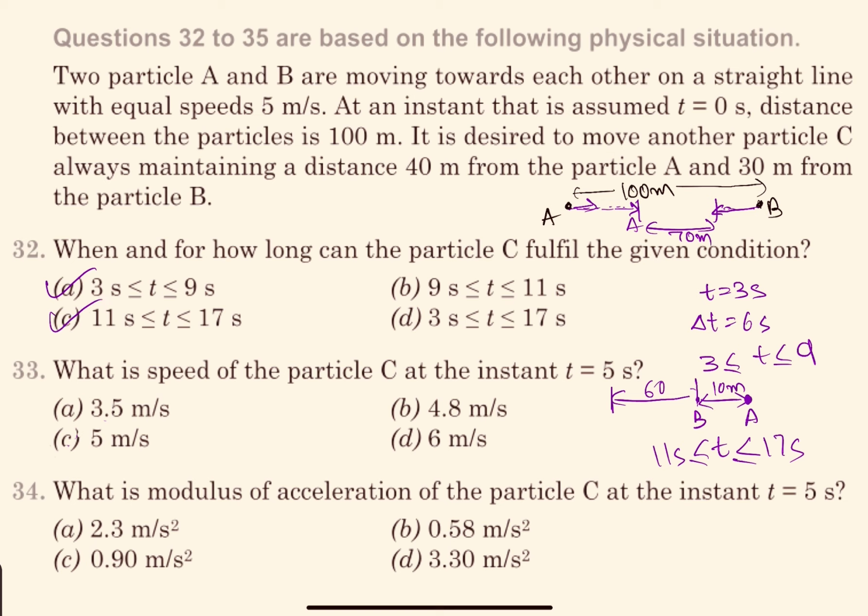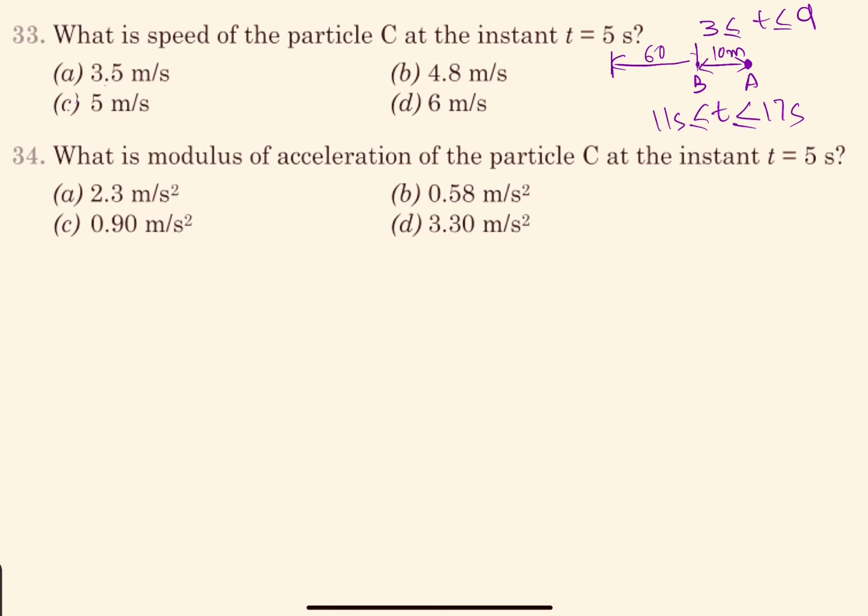Then the next question is, what is the speed of particle C at the instant t equal to 5 seconds? So at the instant t equal to 5 seconds, let's draw the situation. What would have happened? Initial separation is 100. At t equal to 5 seconds, this would have moved by 25. On the other side, this also would have moved by 25.